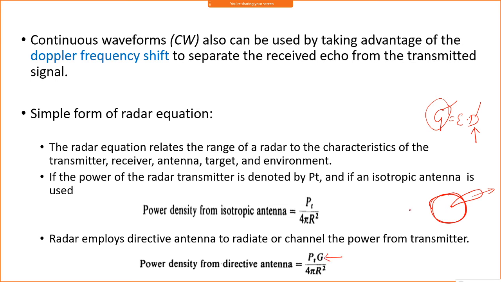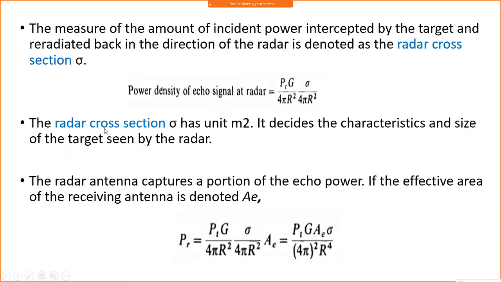Okay. So with respect to the isotropic antenna, the gain is included here if the radar employs a directive antenna. From the transmitter, if you use an antenna which is directive, we can write the equation like this. Now if we have a target with some shape and size at a distance, with 4 pi r square, then we can put the target's specification also.